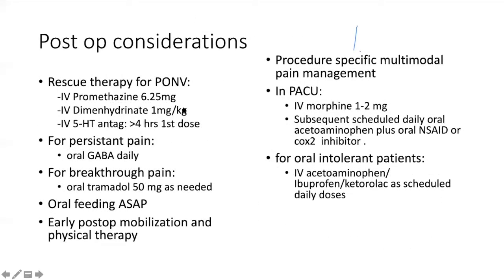Again, as rescue therapy, if there is PONV postoperatively, we can give promethazine and another dose of a 5-HT antagonist, but it has to be after at least 4 hours. If there is back pain, we can give tramadol also. Oral feeding to be started as soon as possible, and early postoperative mobilization and physical therapy within hours.